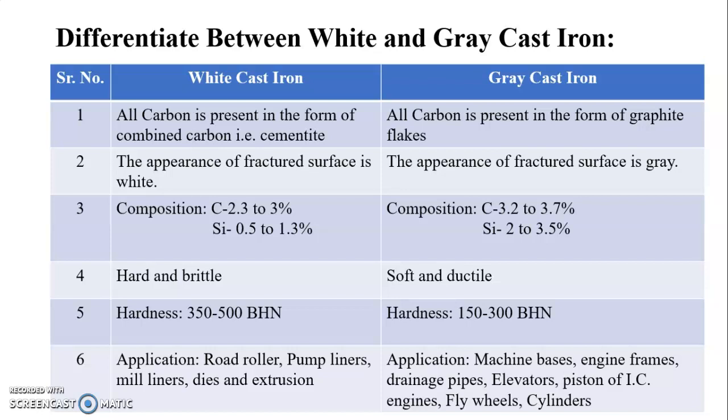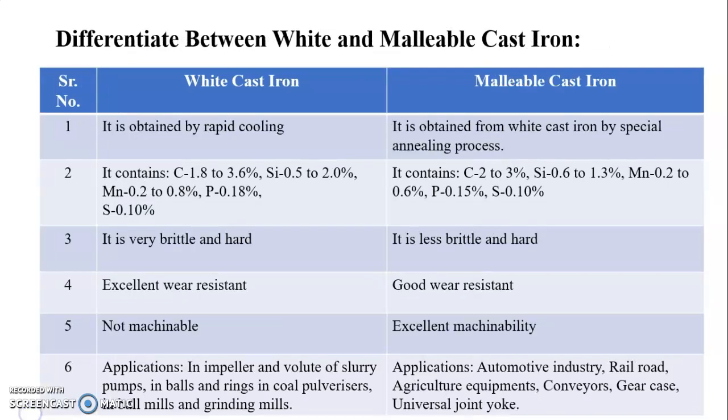Then there are some applications of white cast iron. It is used in road rollers, pump liners, mill liners, dies and extrusion. Grey cast iron is used in machine bases, engine frames, drainage pipes, elevators, pistons of internal combustion engines, flywheels and cylinders.